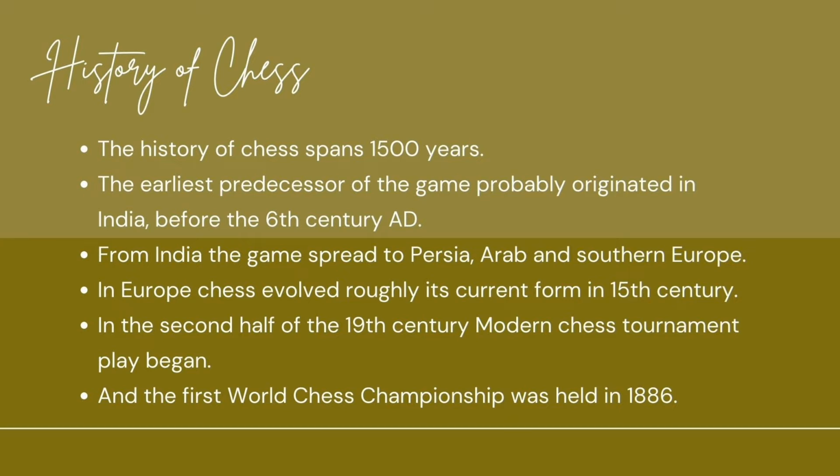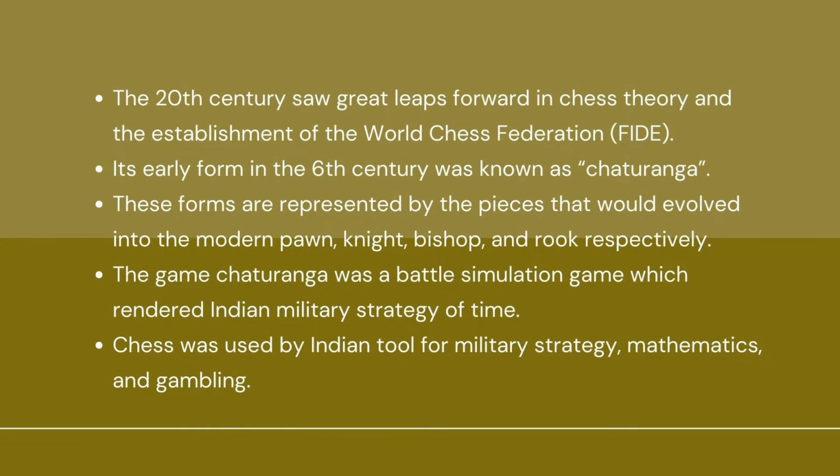So, the modern chess tournament started in the second half of the 19th century, and the first World Chess Championship was held in 1886. The 20th century saw great leaps forward in chess theory and the establishment of the World Chess Federation, according to FIDE. Its early form in the 6th century was known as Chaturanga.